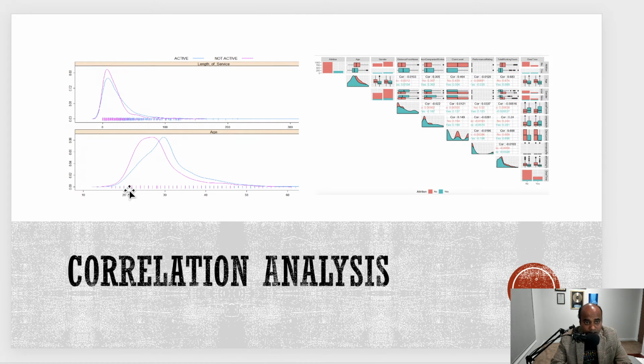improve on. The second part of this chart here is showing the age distribution on the termination. You can see that people who are between 20 to 30 years of age tend to leave more than people who are over 40.